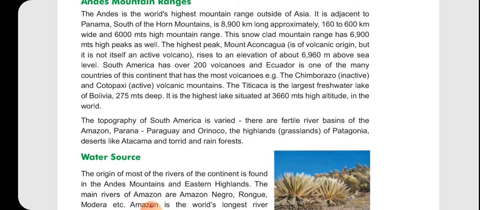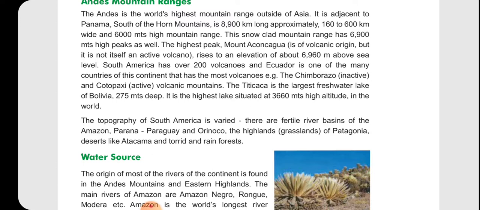South America has over 200 volcanoes, and Ecuador is one of the countries of this continent that has the most volcanoes. The Chimborazo and the Cotopaxi are volcanic mountains. Chimborazo is an inactive one and Cotopaxi is an active one.